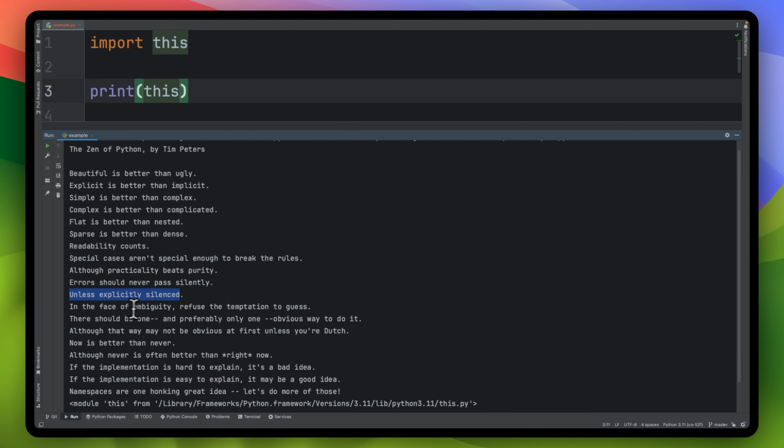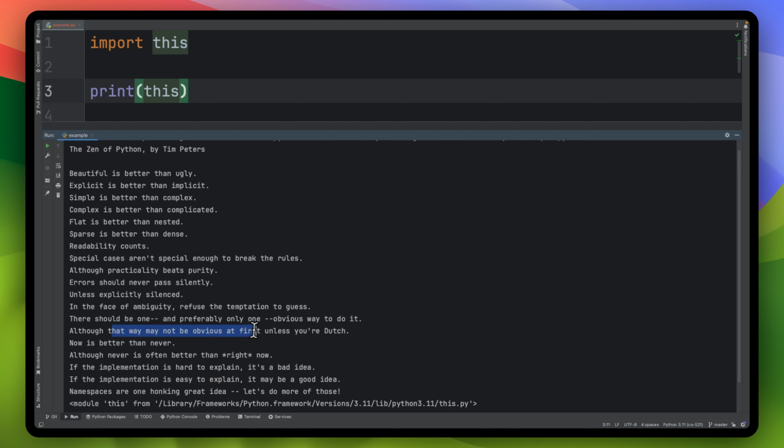In the face of ambiguity, refuse the temptation to guess. You should never guess how something's going to work. It should be obvious. This increases readability and correctness. And again, it talks about all those goals that we want to make sure that our code is behaving as it should. There should be one, and preferably only one, obvious way to do it.